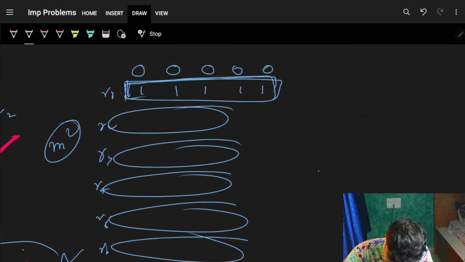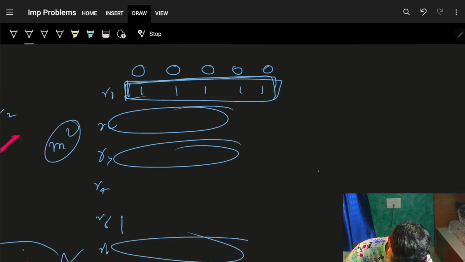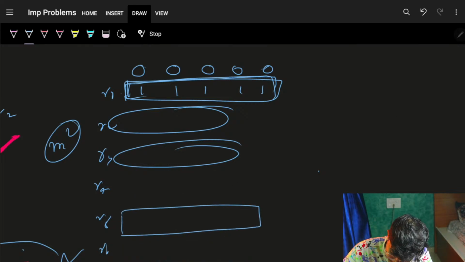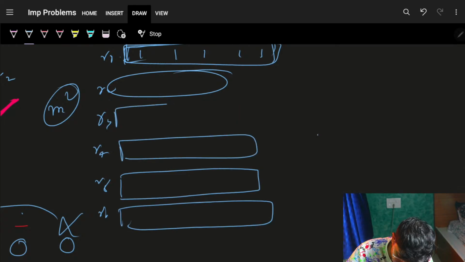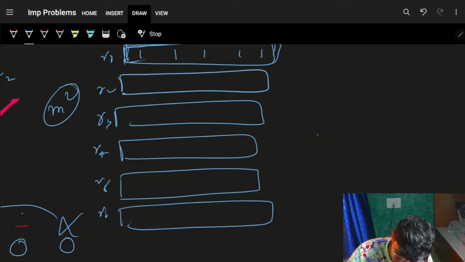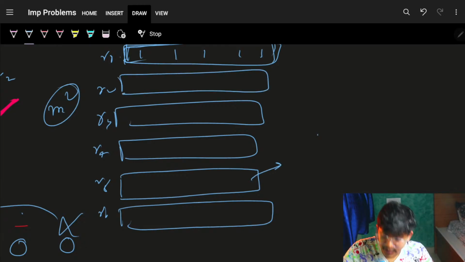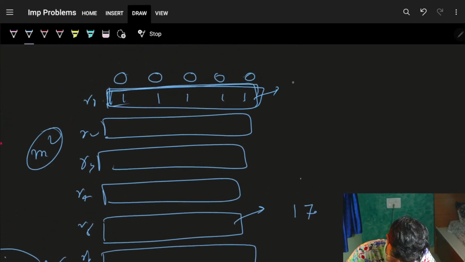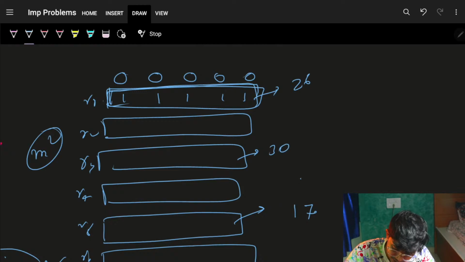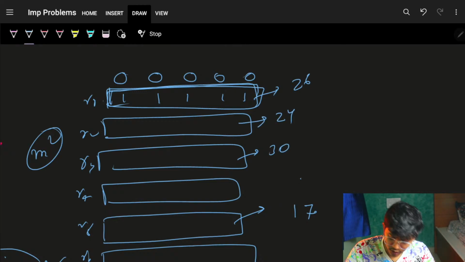How? I can simply go and check, okay, what is the integer representation of this row, this row, this row, and this row, right? Let's say this row right here has the number 17. This one is, let's say, 26. This one is, let's say, 30. This one is, let's say, 24, any number.